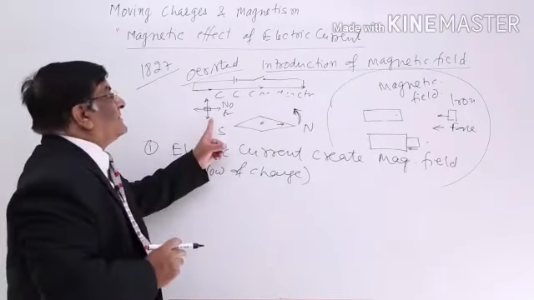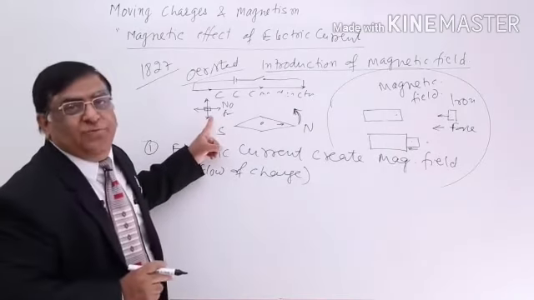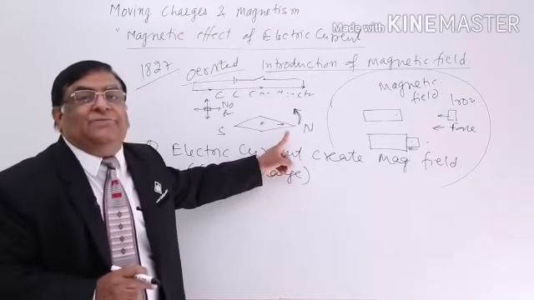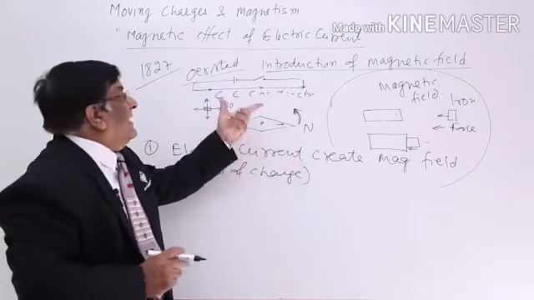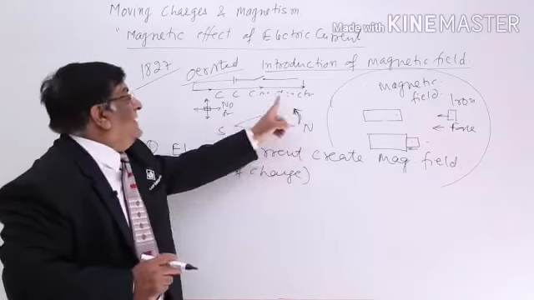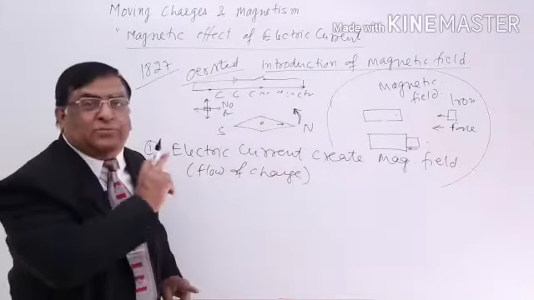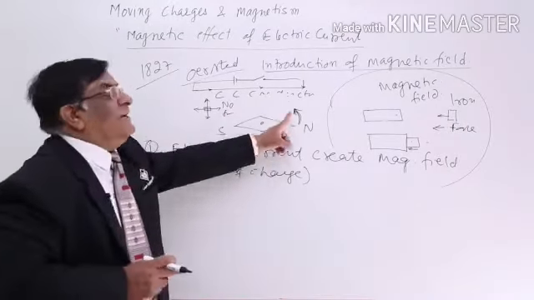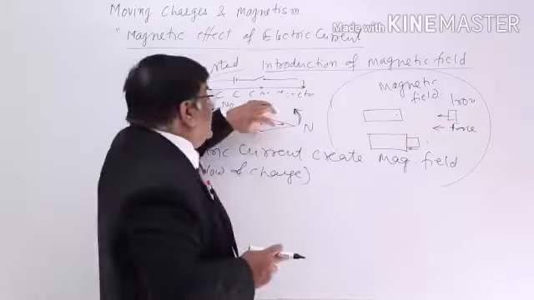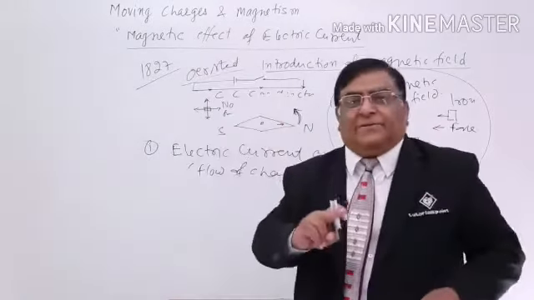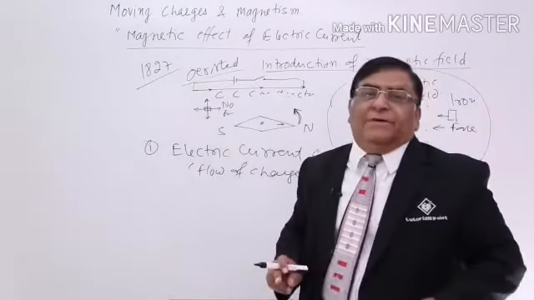Who moves an electric charge? Electric field moves an electric charge. Who moves a magnetic needle? A magnetic field moves a magnetic needle. In this case, what is happening? Only the magnetic needle is moving, the electric charge is not moving. So, electric field is not created. What is created? A magnetic field is created. That is why it is moving. That means magnetic field is different from electric field and gravitational field.